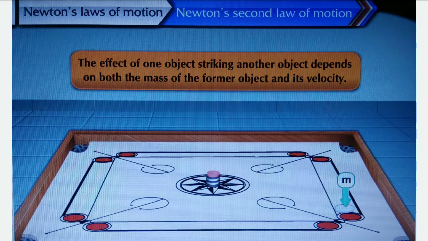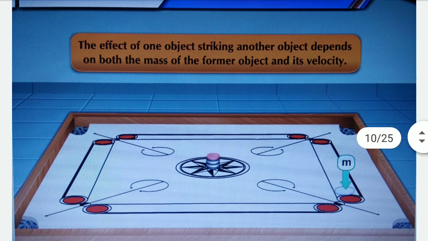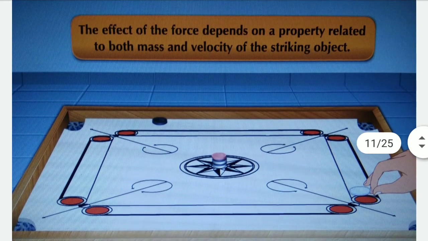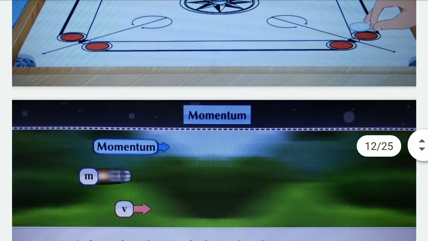In carom, the striker strikes the coins. The effect of the force depends on a property related to both mass and velocity of the striking object. You must observe and experience this while playing carom.